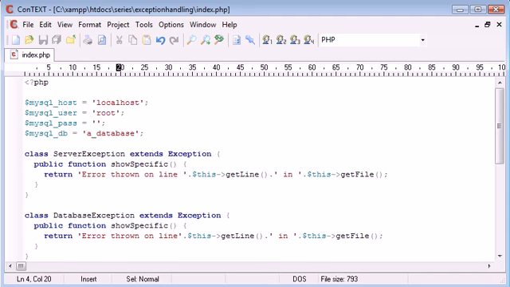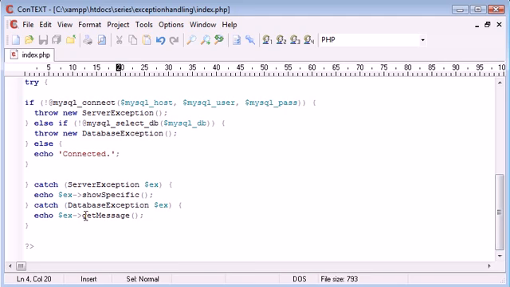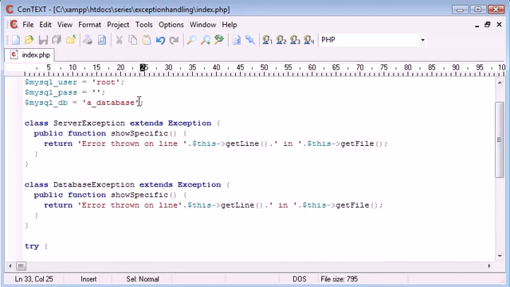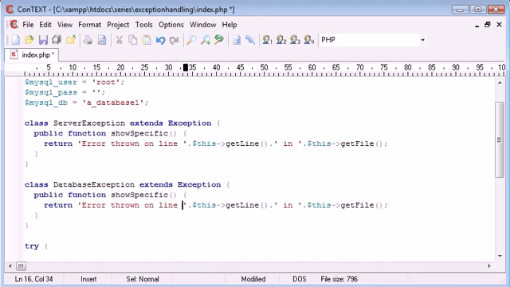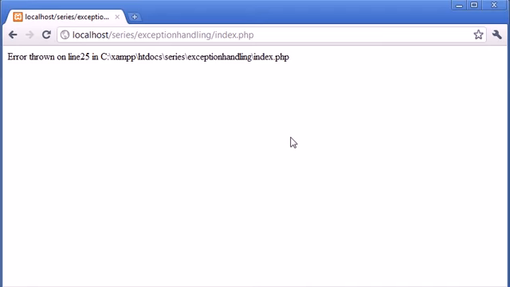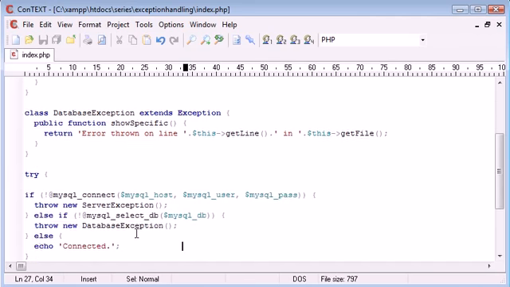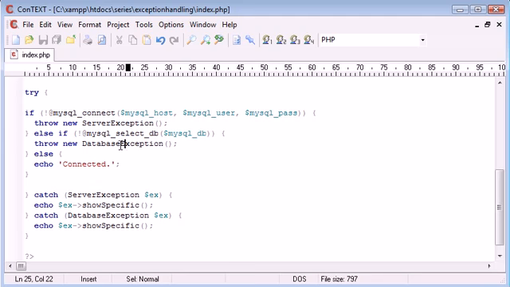Let's return this to root, so we don't throw an error for that. And remember, we need to change this to show specific. Okay, so let's change our database information, so we throw an error for this. Refresh, and now it says, oh, we've missed out a little space there. Let's pop a space in there to make it neat. So we've got error thrown on line 25 in the same file, obviously. Let's go to line 25 and check where the exception has been thrown. It's this line here, which is database exception. So you've probably guessed that the line it's thrown at is 25.